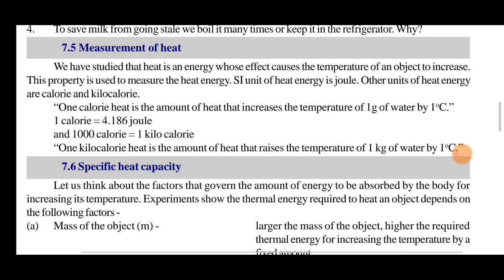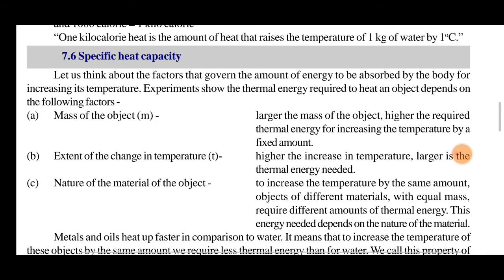The other unit of heat energy is the calorie. 1 calorie is the amount of heat required to increase the temperature of 1 gram of water by 1 degree. So 1 calorie is 4.186 joule, and 1000 calories make 1 kilocalorie. So 1 kilocalorie is the amount of heat that raises the temperature of 1 kilogram of water by 1 Celsius. Specific heat capacity.